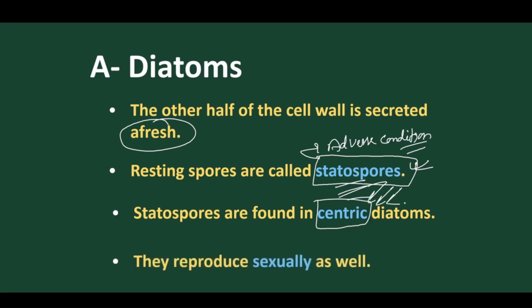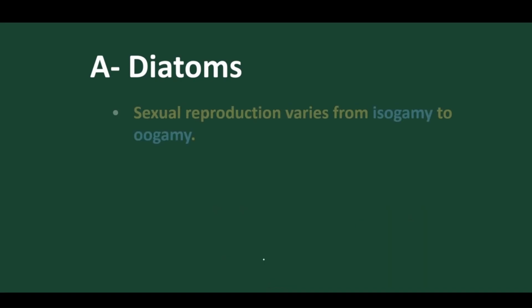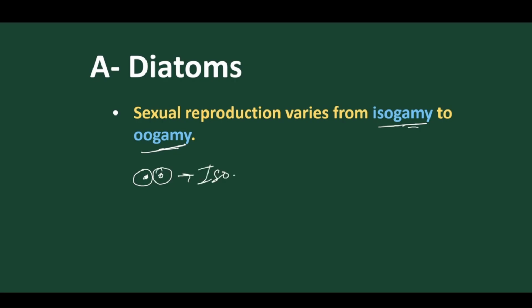Very important questions. Now, they can also reproduce sexually, and sexual reproduction ranges from isogamous to anisogamous. What does gamete union mean? If the gametes are the same in size, it is called isogamy.